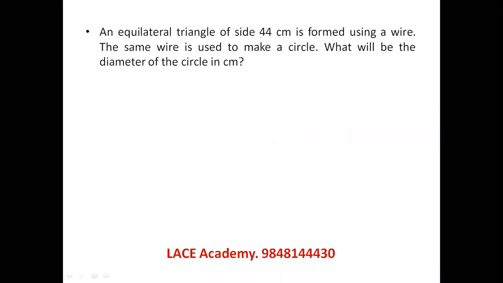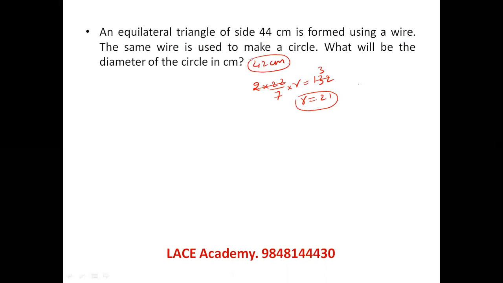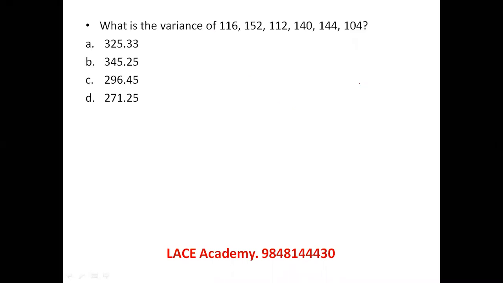An equilateral triangle of side 44 centimeters is formed using a wire. The same wire is used to make a circle. What's the diameter? 44 centimeter side, its perimeter is 132. So the same perimeter should form the circle's circumference, 2 pi r. We know that 44 threes is 132, so r equals 21. So when radius is 21 centimeter, diameter will be 42 centimeter. Straightforward question. Let's see the next question.